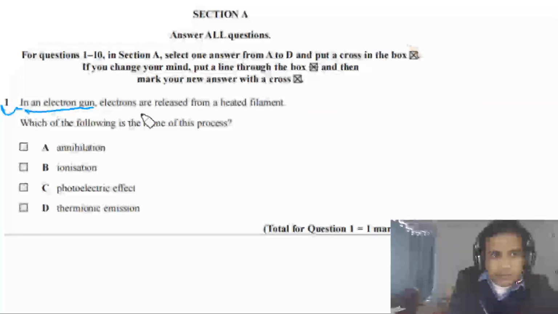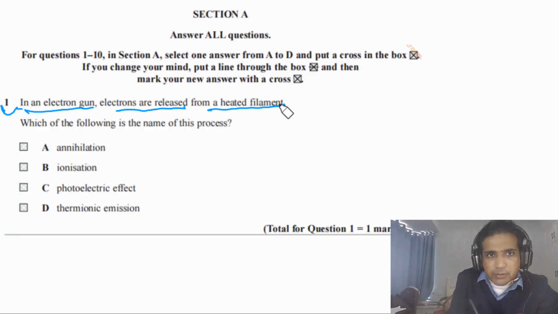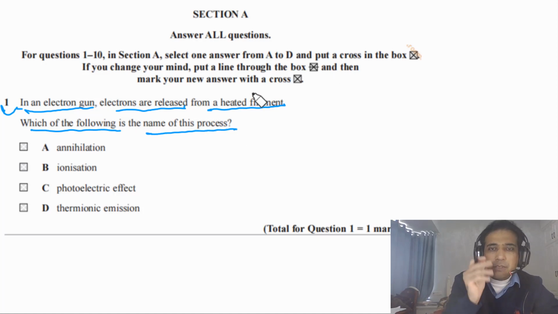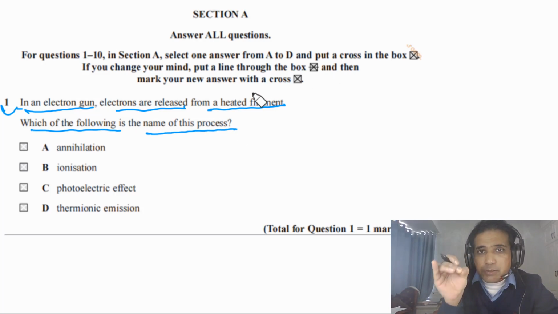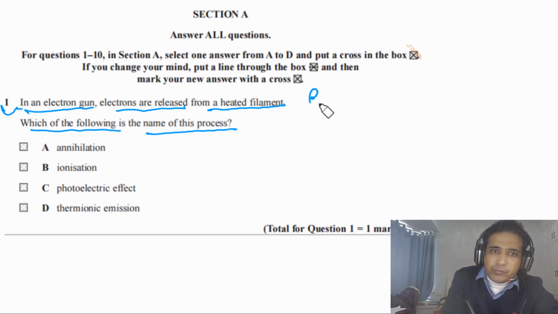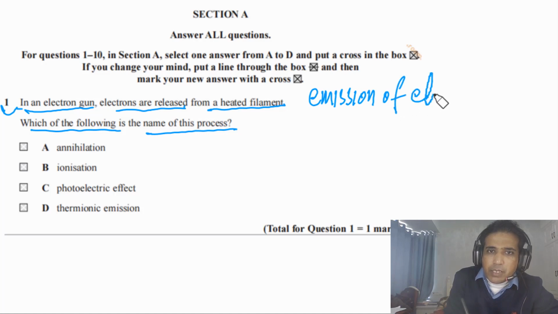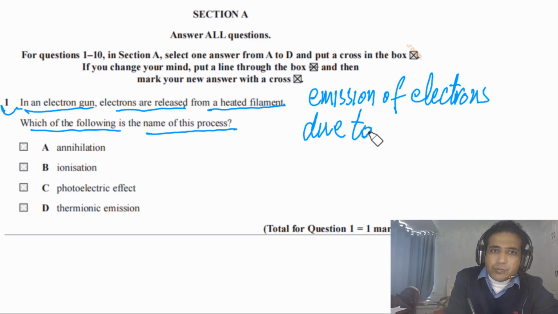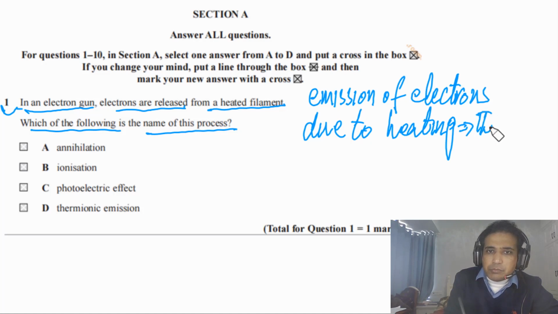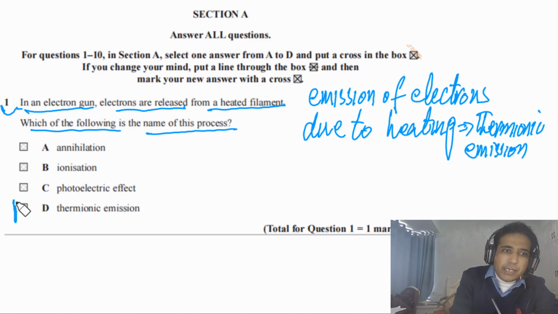Question 1 says, in an electron gun, electrons are released from a heated filament. Which of the following is the name of this process? So in this case, electrons are released from a heated filament. Simply we can write down this is emission of electrons due to heating. And this process we call thermionic emission. So the answer for this question has to be T.